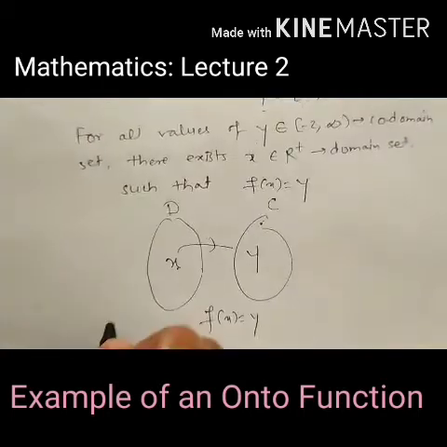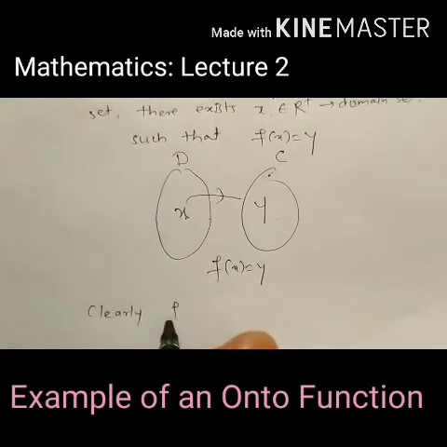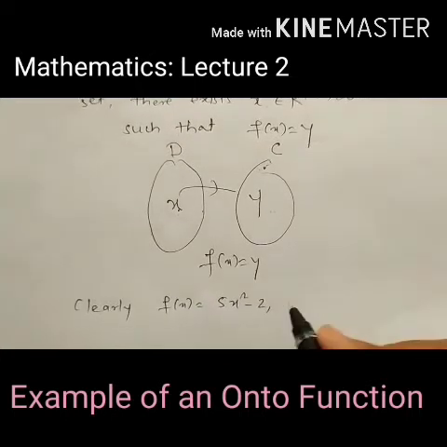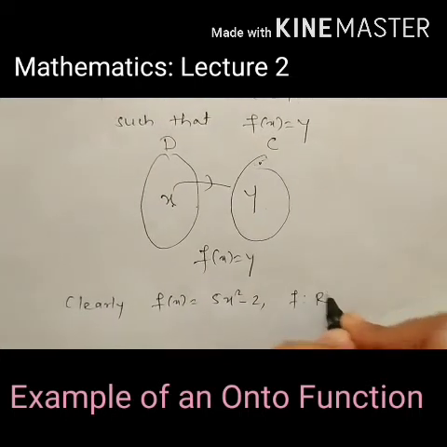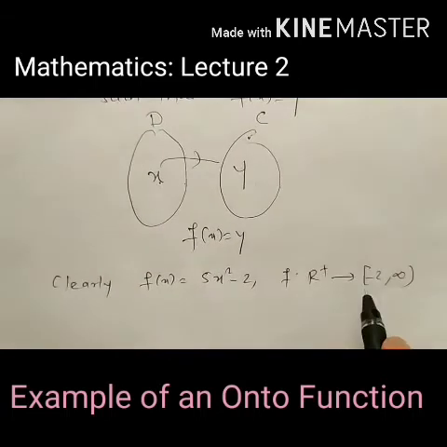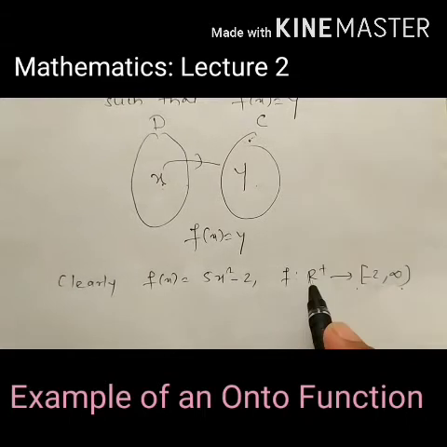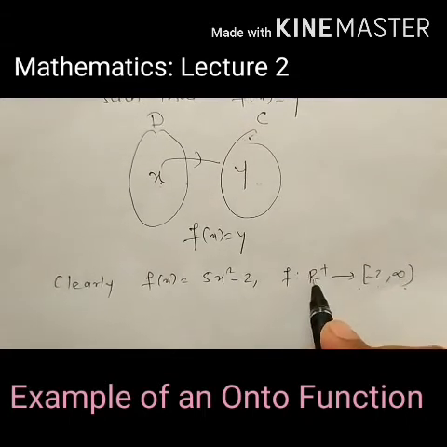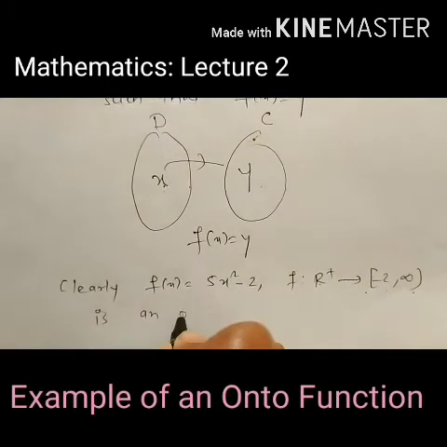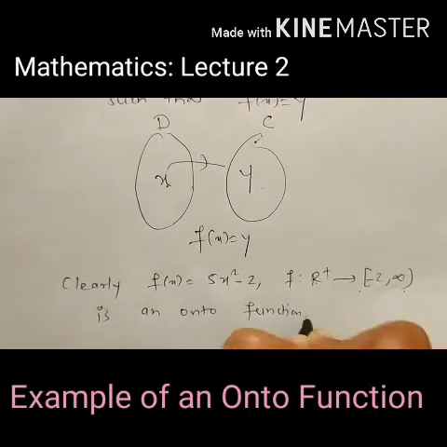So clearly, f of x equals 5x squared minus 2, where f is from R plus to the closed interval minus 2 to infinity. This is a subset of real numbers. R plus is also a subset of real numbers. So clearly f of x is an onto function. Understood?